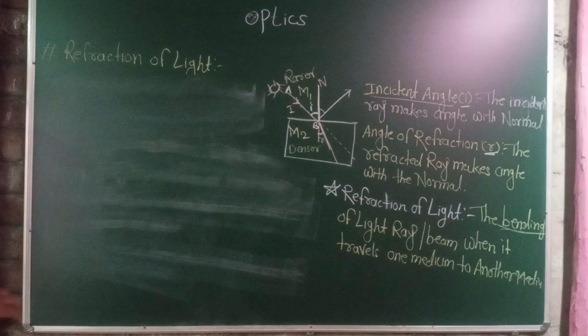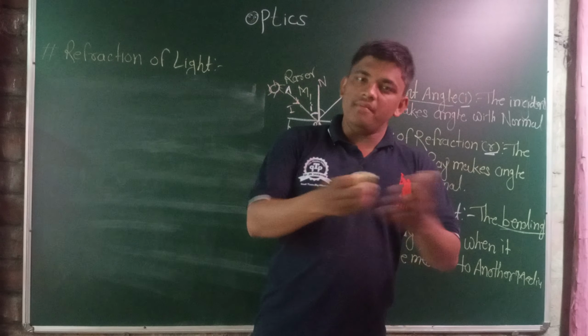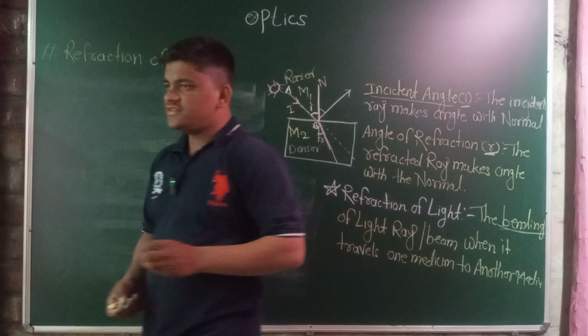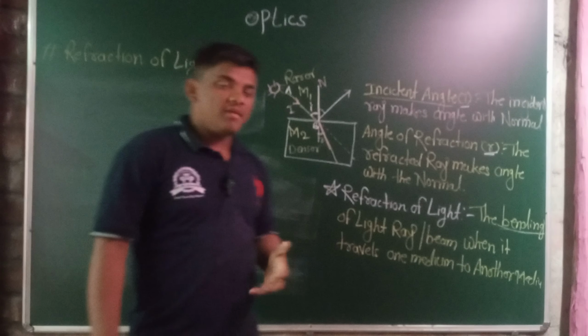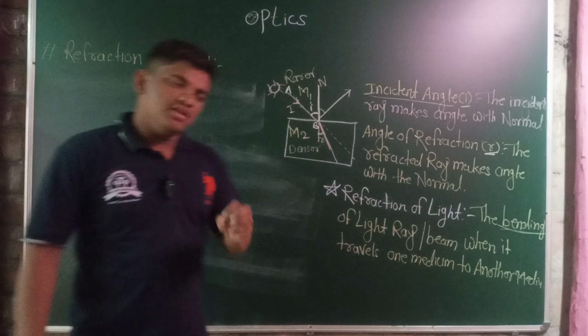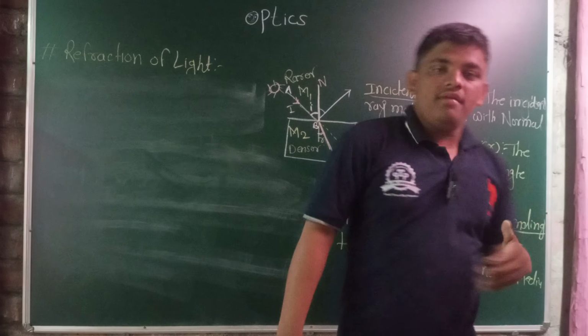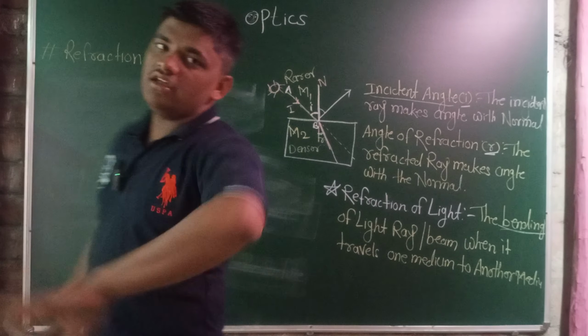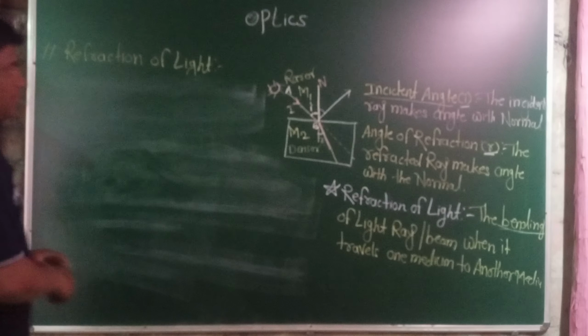A line which is perpendicular to the boundary of the surface of the two mediums is called the normal. A ray of light which comes from the source of light is the incident ray, and the incident ray makes a certain angle with the normal. This is called the incident angle. Next are the refraction and the angle of refraction.